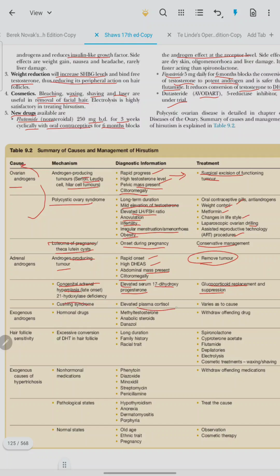Cushing syndrome: elevated plasma cortisol. Treatment depends on the cause. Exogenous androgens like hormonal drugs, methyl testosterone, anabolic steroid, and danazol. Withdrawal of the offending drug is sufficient.